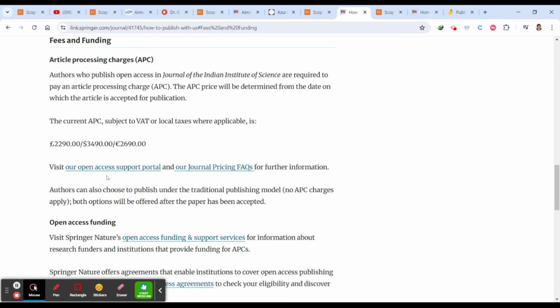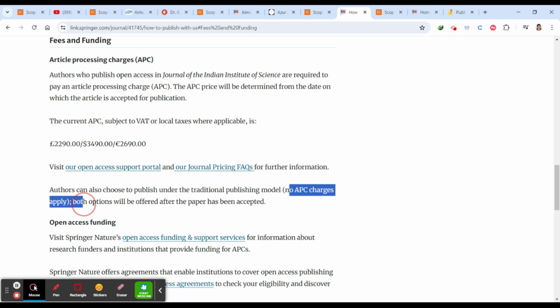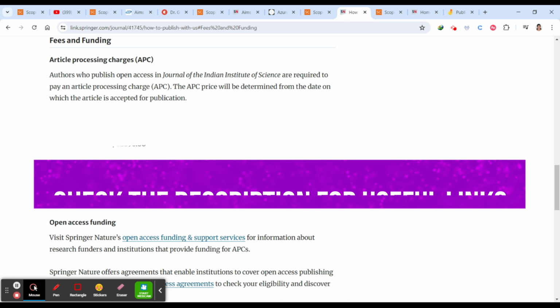Open access means your paper should be available for everyone. Authors can also choose to publish in the traditional publishing model, where no APC charges apply. Both options will be offered after the paper has been accepted. Once your paper is accepted, you can decide whether you want to go with open access or not. If you don't want open access, then you don't need to pay anything.